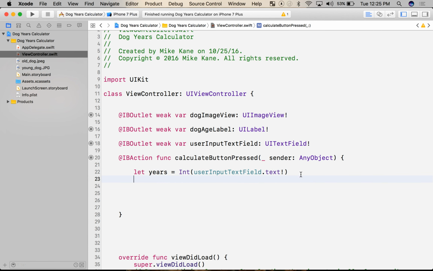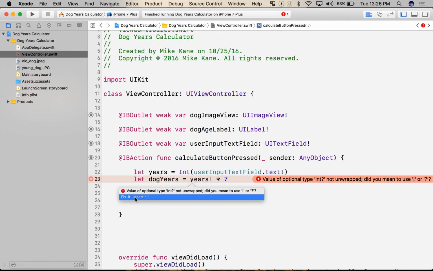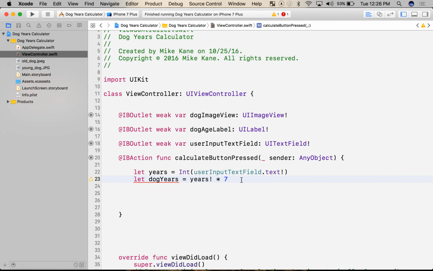So if I have the years, I'm going to create another constant called dog years. And this is just going to be years times 7. Now I added the exclamation point here because if I don't, it's going to yell at me again because this is still technically an optional. Optionals, you have to unwrap it. For now, just listen to Xcode. But things that end in question marks have to be unwrapped with an exclamation point here.